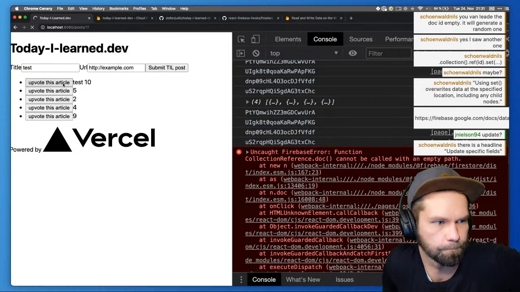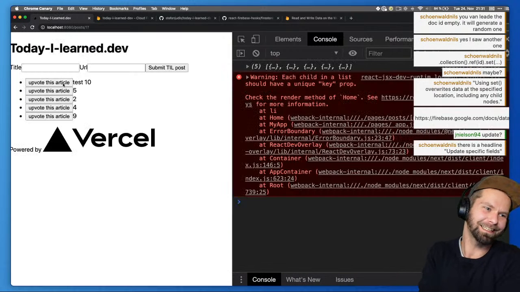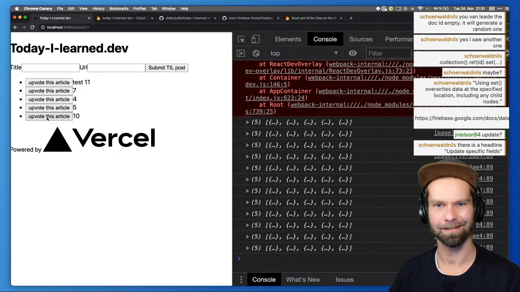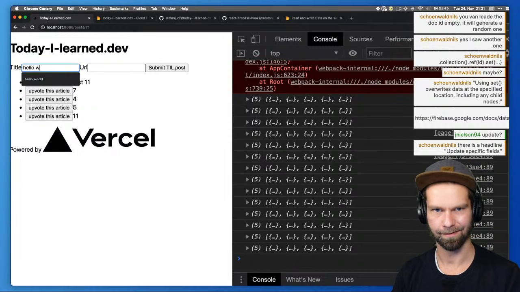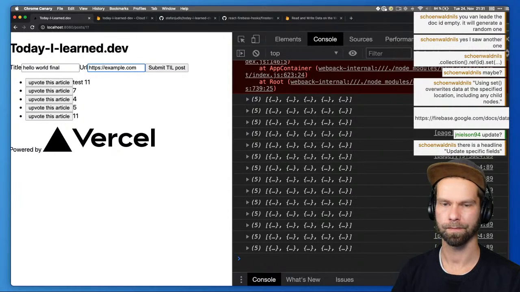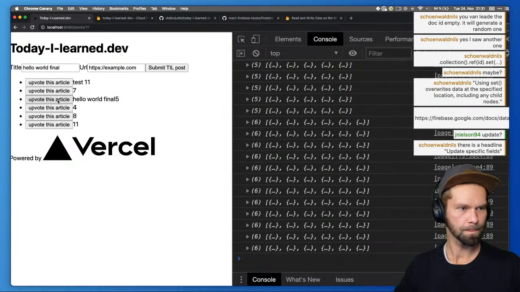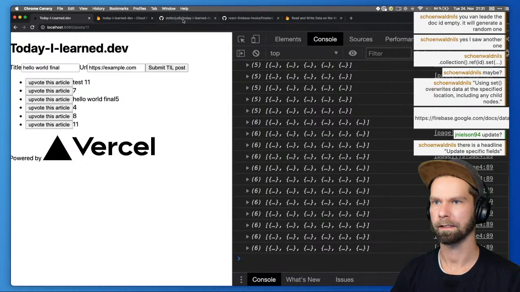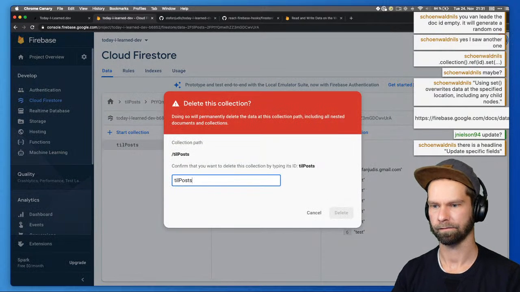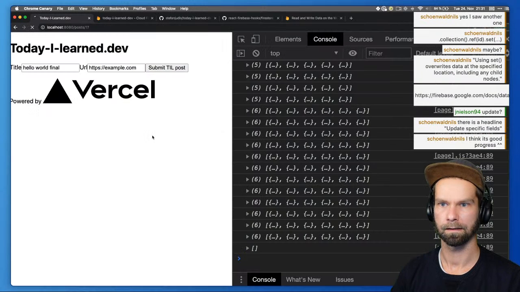So let's see. Is that still working? So what we now had is we re-implemented the whole 2.5 hours from last week with a few libraries, and it seems all to work, which is nice. So let's just do a final test here. Hello world, final URL is https example.com. Submit this. Nice. Looks good to me. Super sweet. So now let's just clean up the database to have a look at it from a fresh state. So now this is empty.